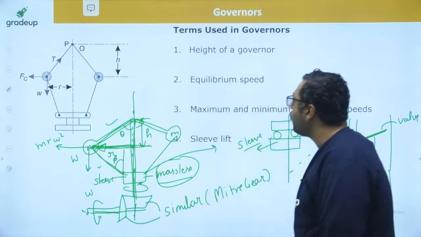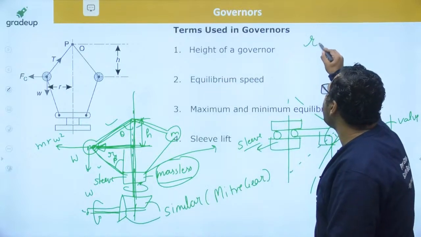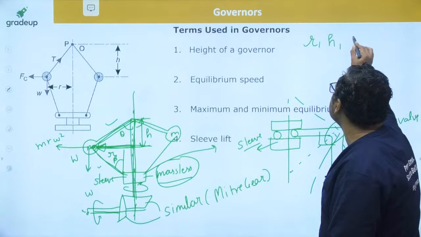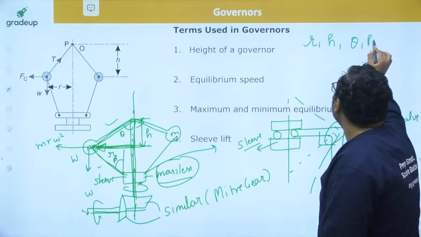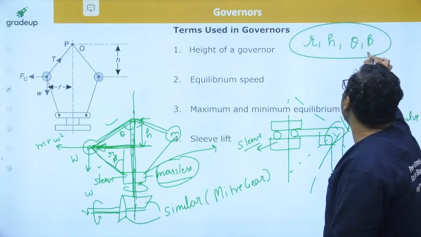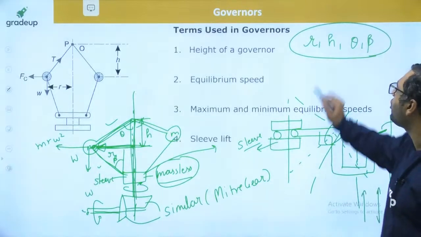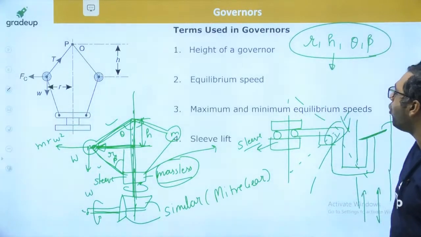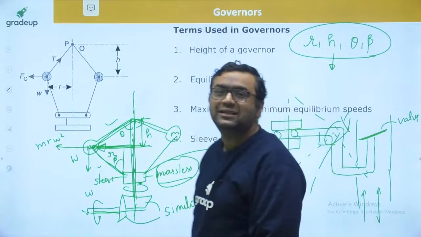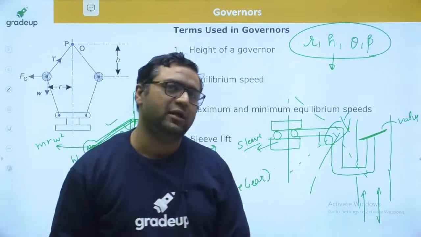So my dear, there are four parameters. One is r, another is h, another is L, theta, and another is beta. It seems to be four parameters, my dear. But if you change even a single parameter, all of the parameters will change. It means all the parameters are interconnected.